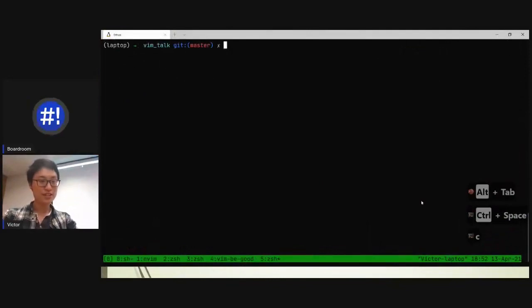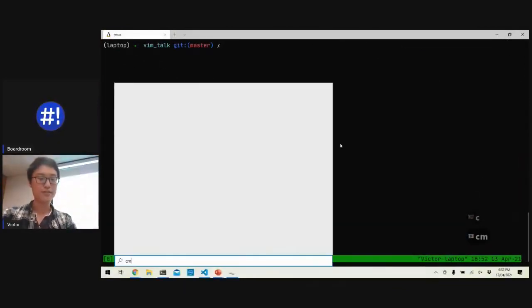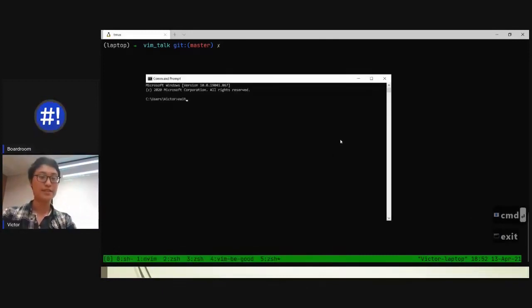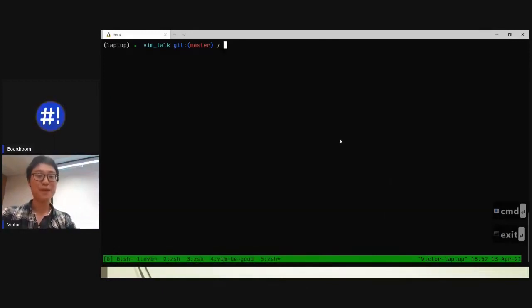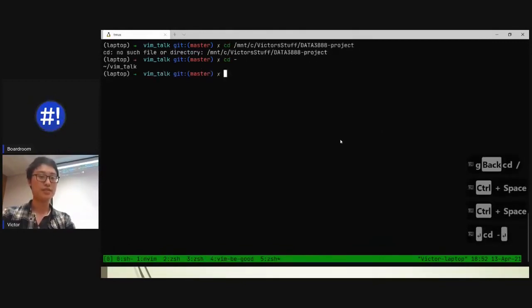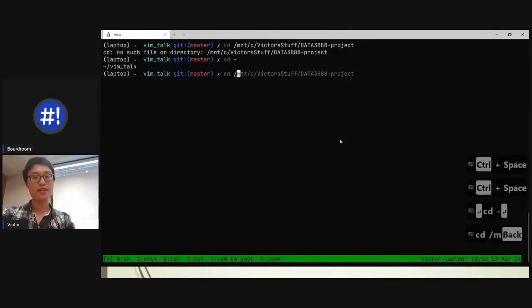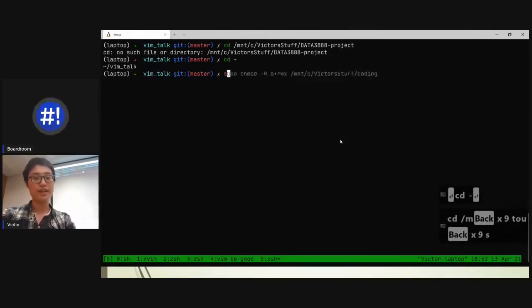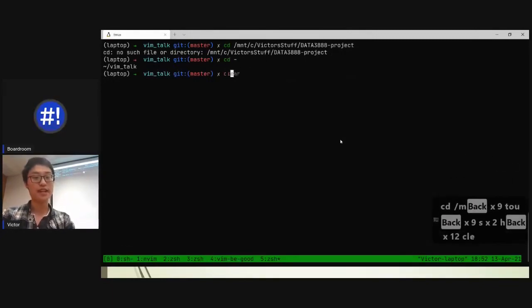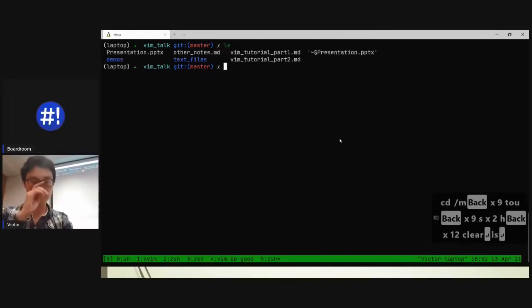So Z-shell is essentially this thing here. So you can see here, my terminal doesn't look the same, right, as most terminals do. If I do CMD, it looks like that. And this is so bad, don't use it. But anyways, if I do something like CD, right, you can see it recalls my last commands. And I can just go straight there and go straight back to here. CD, MNT, or if I touch something, or if I SSH to my home servers and stuff like that, it's very nice and easy. Yeah?